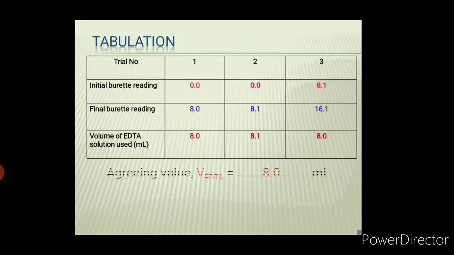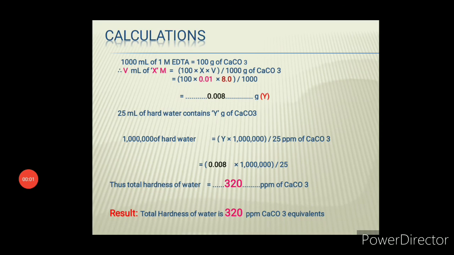After doing this, we have to identify the agreeing value, which is our VEDTA. So the agreeing value is 8.0, so 8.0 ml is my VEDTA. This was our tabulation. We also have MEDTA, which is represented as X. I have the MEDTA value 0.01. Now I have VEDTA. Okay students, after the tabulation we'll move on to calculation.